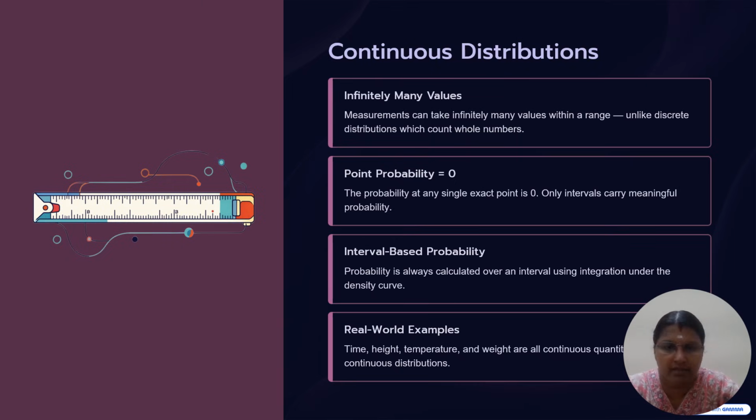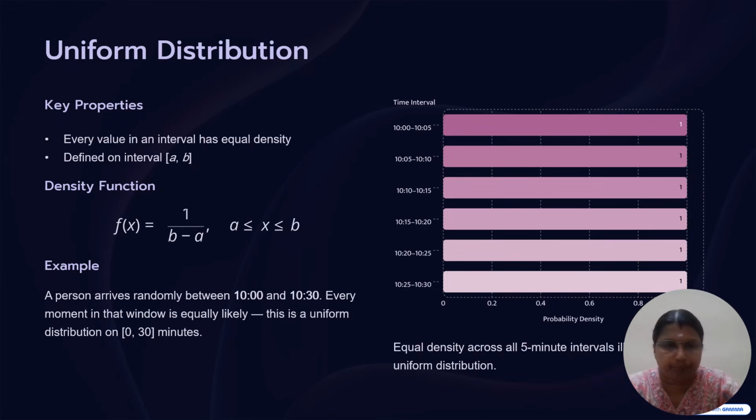Next, continuous distributions. Continuous is nothing but infinitely many values. That is, a measurement can take infinitely many values within the range. The point probability is equal to 0. The probability at a single exact point is 0. Only intervals carry meaningful probability, which is interval-based probability.